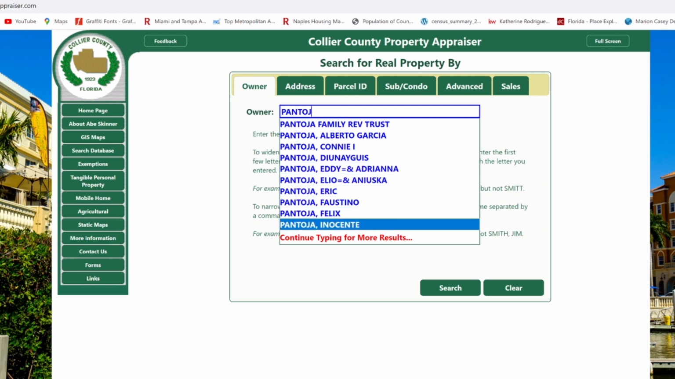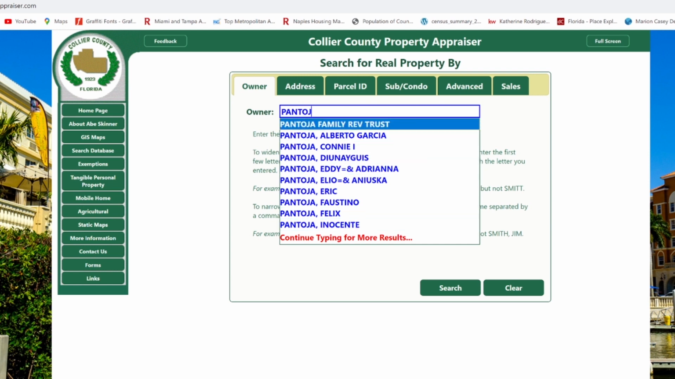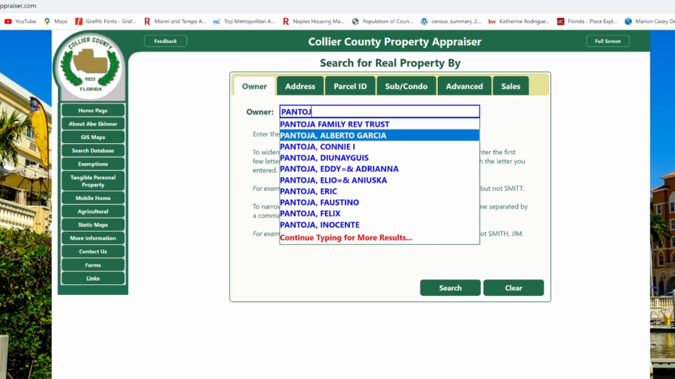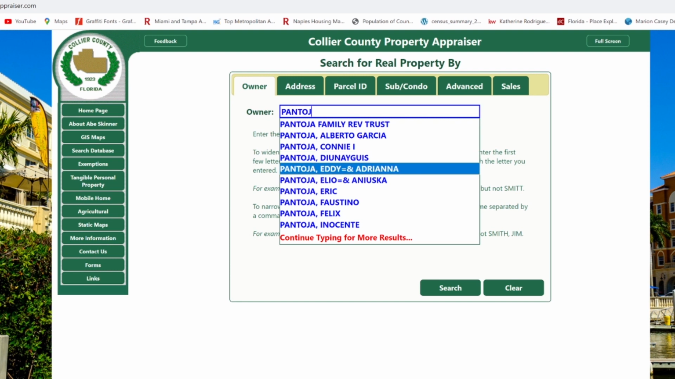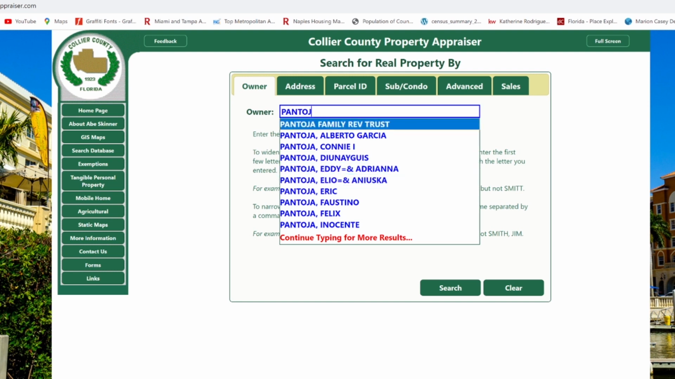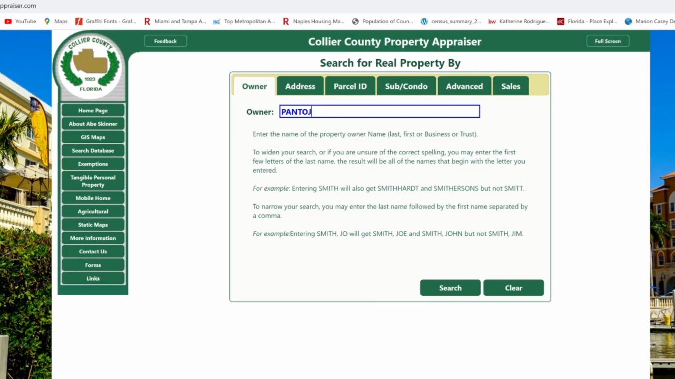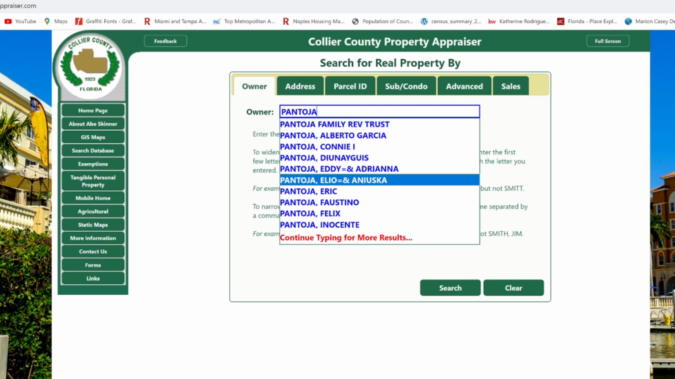Inocente. He's definitely not innocent. Oh, these Pantojas, look, they have family trust. Maybe he's got it in a trust. My goodness. That's not a common last name. Alberto Garcia, Connie, Eddie, Elio. Could it be him? Elio? Ortelio. Maybe it's Elio. See, Elio Ortelio. Maybe that's him. Let's find out. Maybe it's just Elio. I'm not sure if it is.